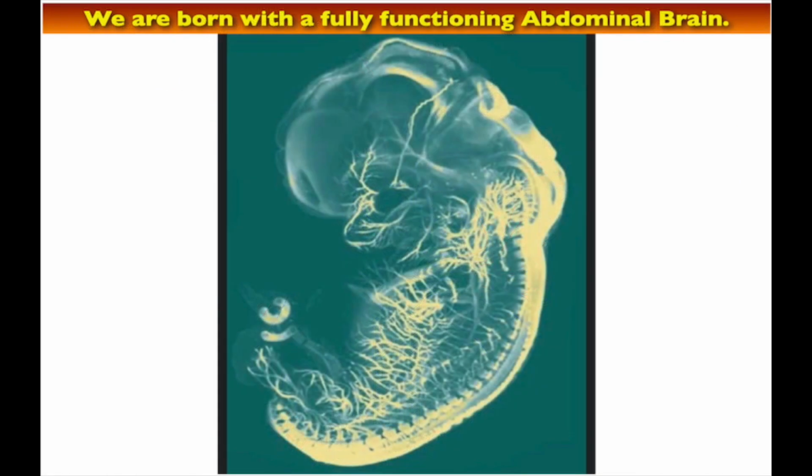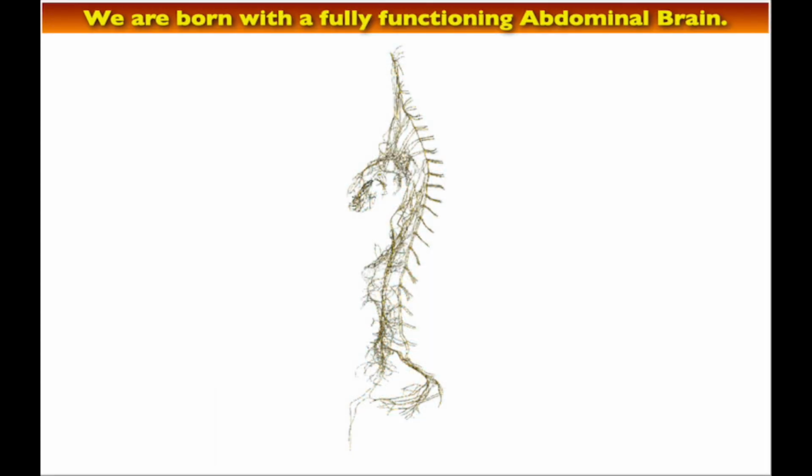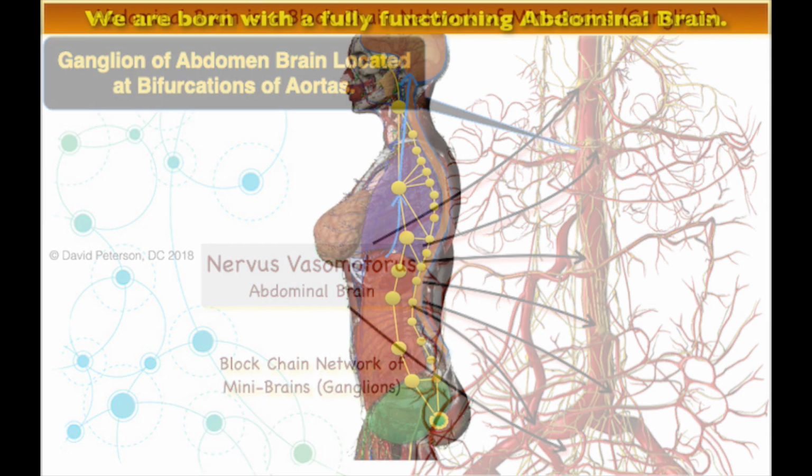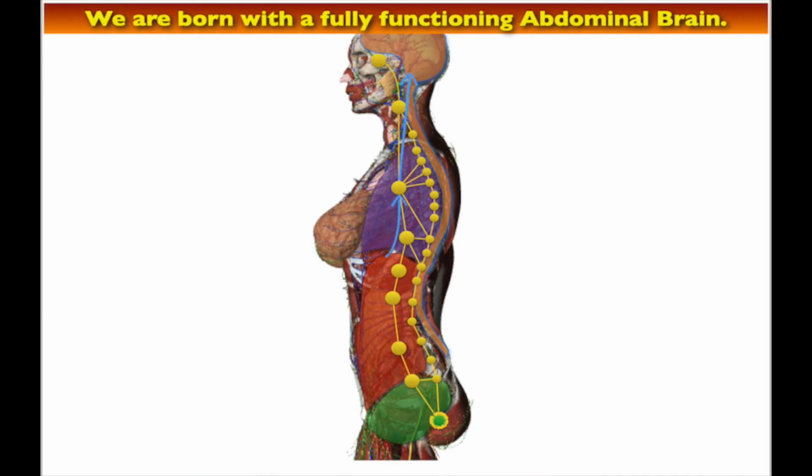The decentralized network of the nervus vasomotorus is controlled by a cluster of minibrains, also known as ganglions, that share the network load and provide redundancy if one ganglion goes down. This makes it impossible to map out the ganglion control areas of the nervus vasomotorus blockchain network of ganglia.